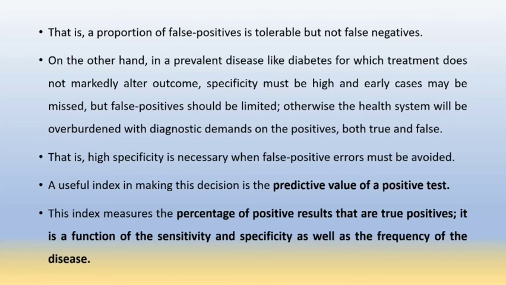On the other hand, in a prevalent disease like diabetes, for which treatment does not markedly alter the outcome, specificity must be high and early cases may be missed, but false positives should be limited. Otherwise, the health system will be overburdened with diagnostic demands on the positives, both true positive and false positive. High specificity is necessary when false positive errors must be avoided.